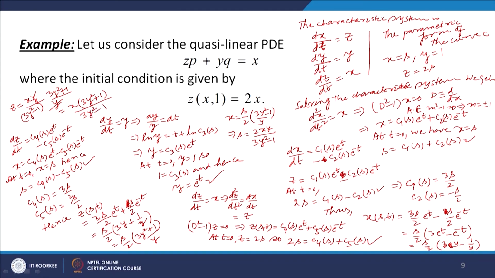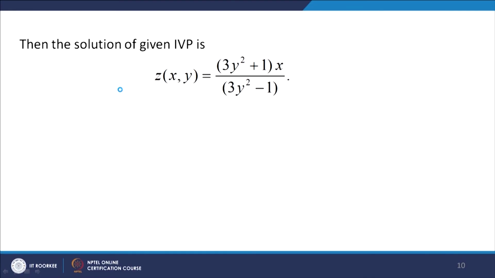Okay. So we have got z equal to x times 3y square plus 1 upon 3y square minus 1, which is an explicit solution of the given Cauchy linear PDE.